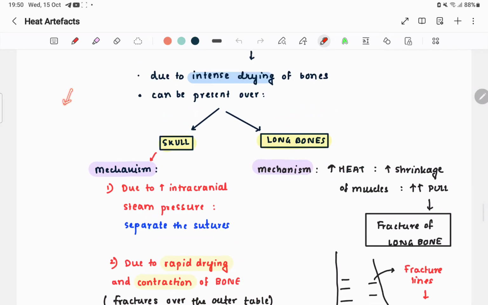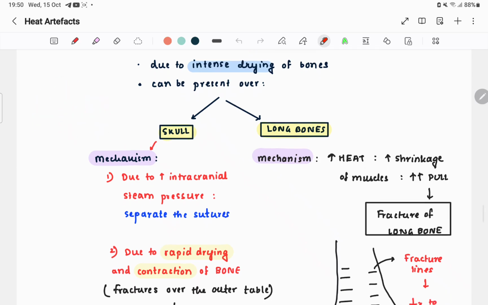Due to heat, what happens is that our cranium is a closed box. So there is increased intracranial tension, or increased intracranial pressure, you can say, due to steam inside the person. The intracranial pressure increases, and we have sutures separating the skull bones. The pressure will try to separate the skull bones, and this will cause fractures in the skull. Due to increased intracranial steam pressure, it will separate the sutures.